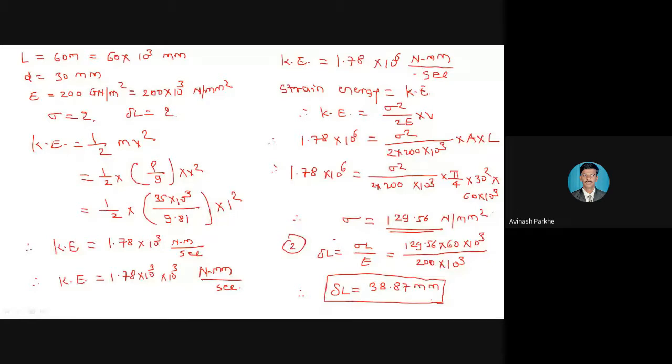Yes, 38.85, 38.86, all the answers are correct. Others, please do the calculations. So these are the second type. What is the difference between the type number 1 and the type number 2?